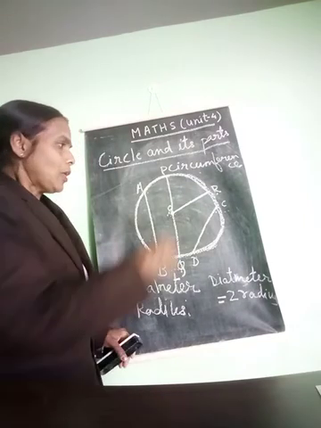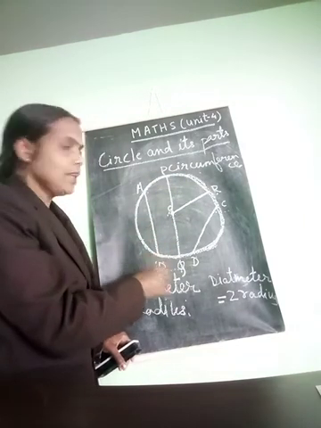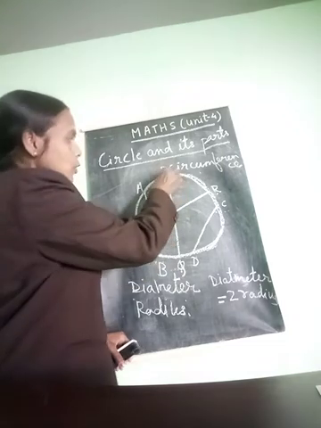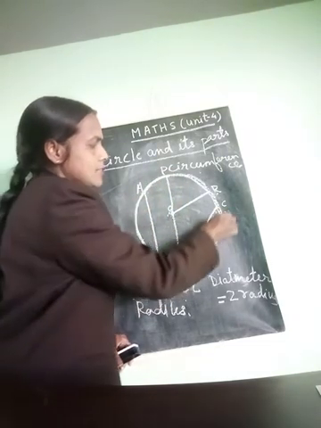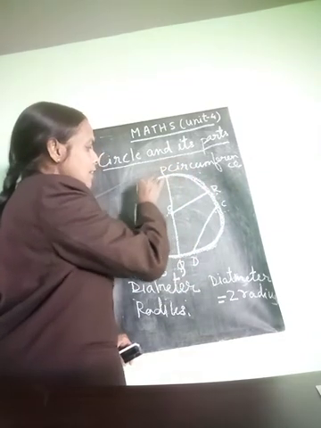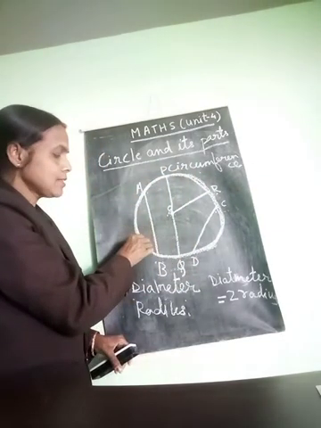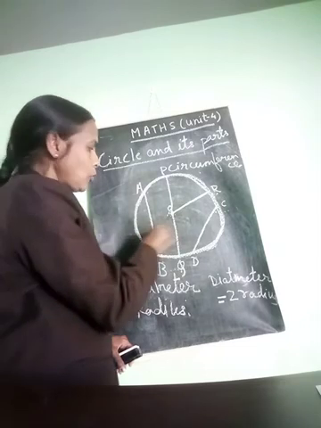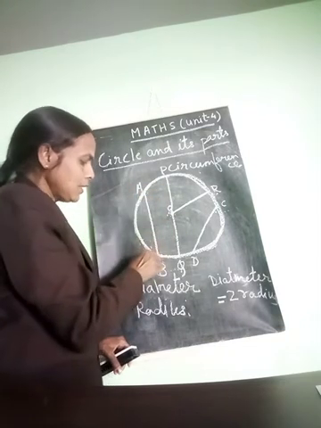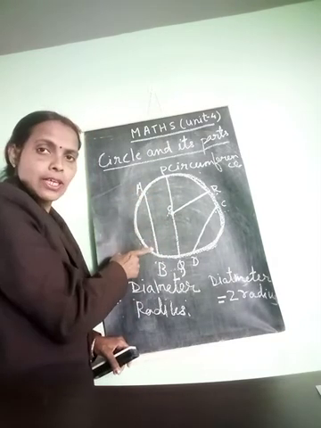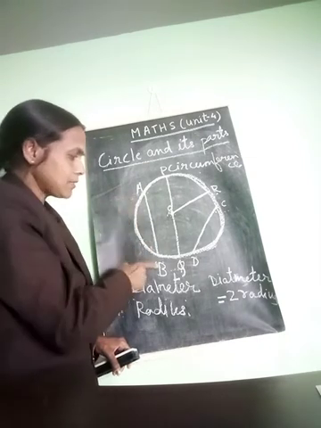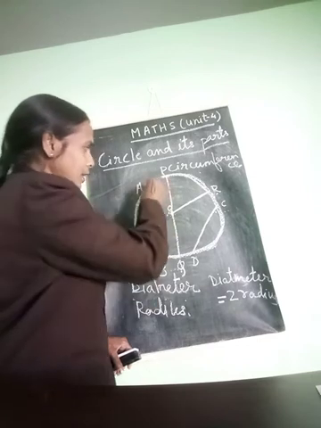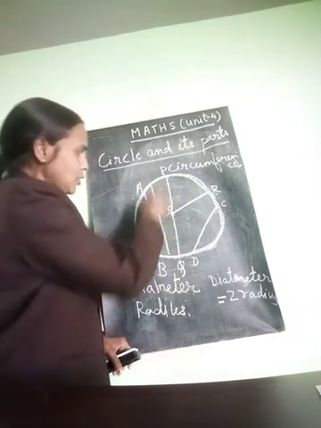So what we have learned over here is that the total length of the circle is called the circumference, and a line segment joining any 2 points on the circumference is called the chord. Like here AB is the chord. Anywhere if it is joined from here to here, this is also a chord.